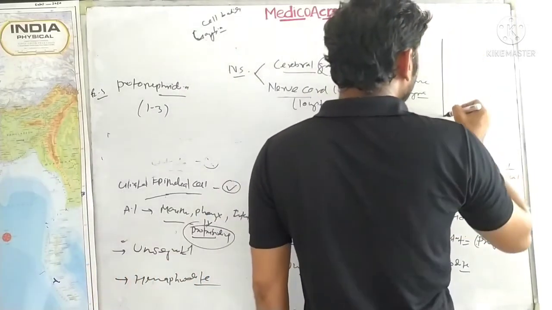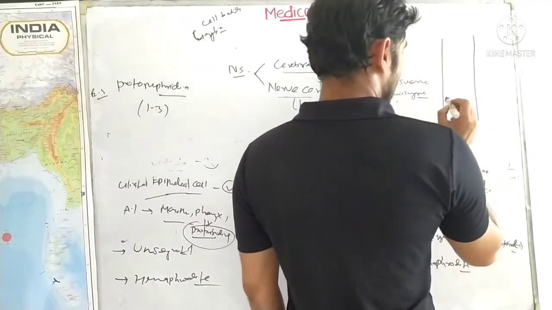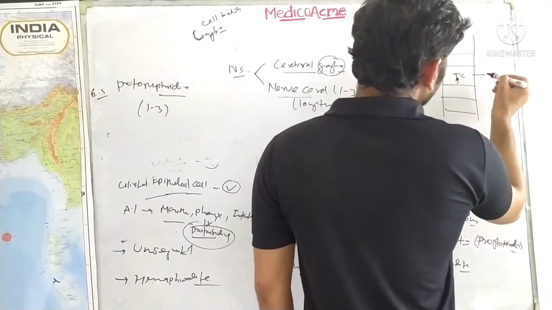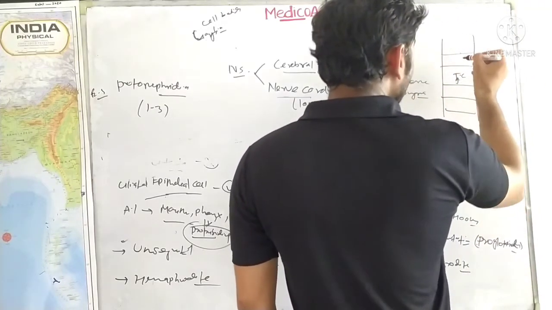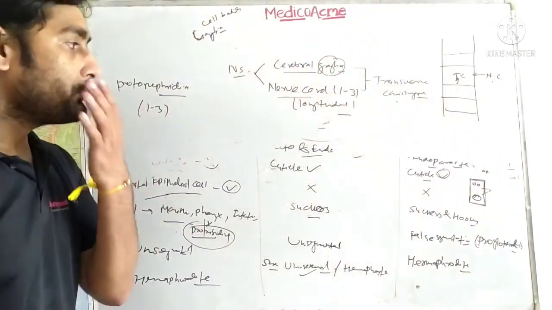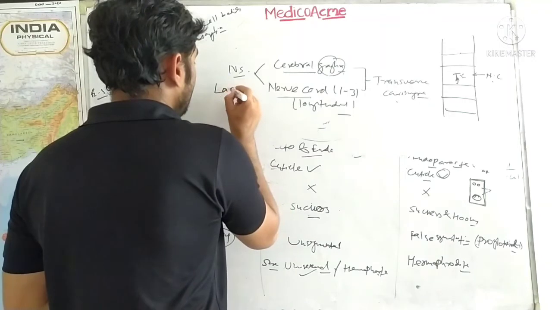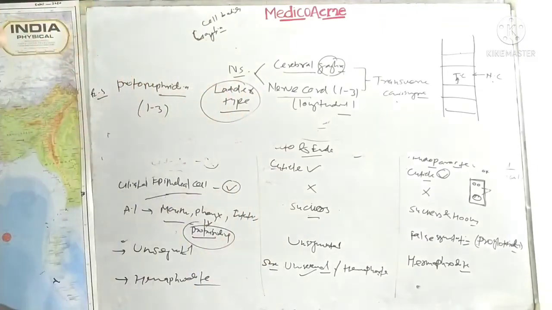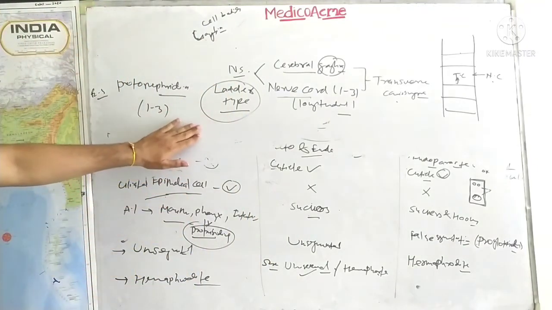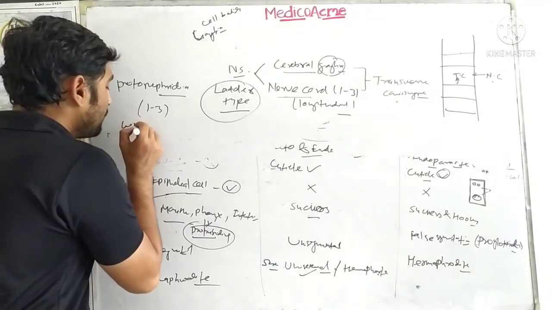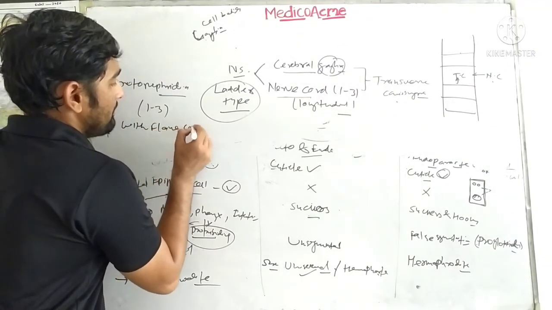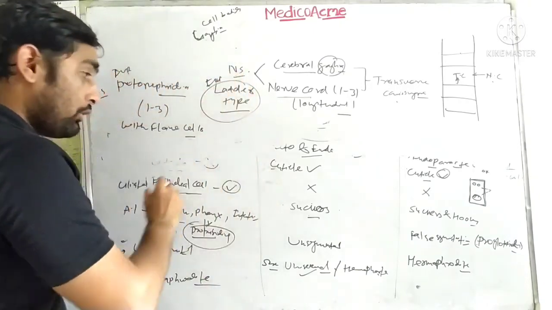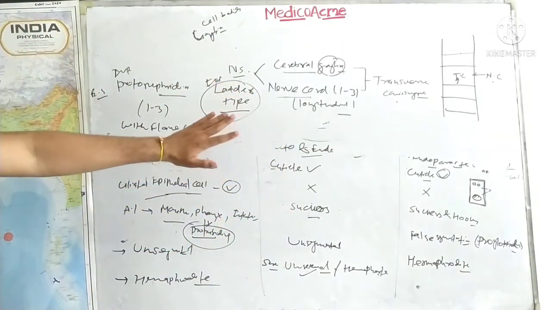Okay, suppose if there are 2 nerve cords, then this kind of transverse commissure, this is transverse TC and this is your nerve cord NC. So transverse commissures and nerve cords form a ladder type structure, so it is called the ladder type nervous system. Ladder means सीढ़ी. Okay, ladder type nervous system is found in the platyhelminthes. So this is very important guys. Protonephridia with flame cells are found for excretion. This is also very important. Please remember it. This ladder type is important, and all the comparisons which I have made are very important with examples and the common names.